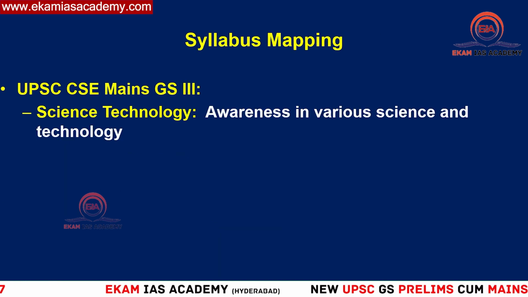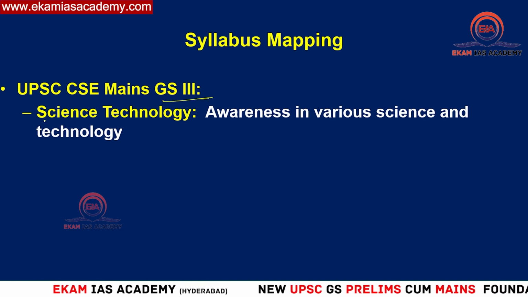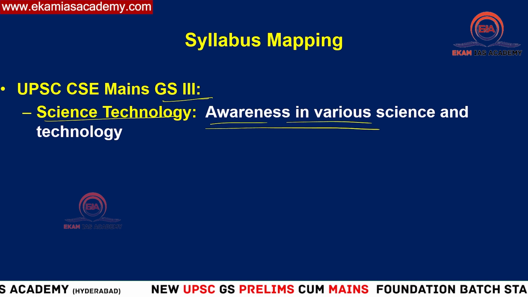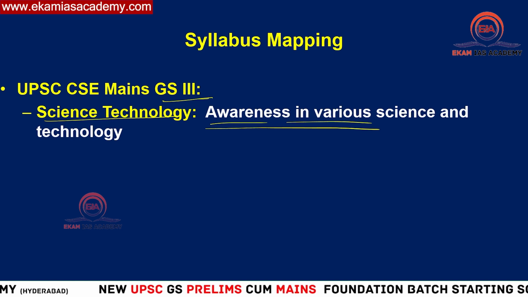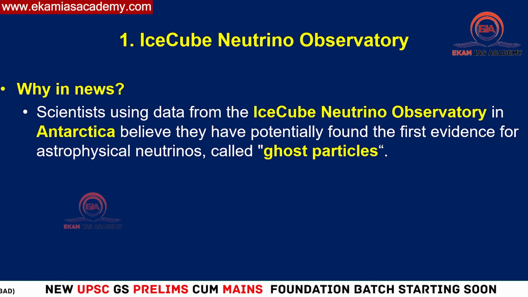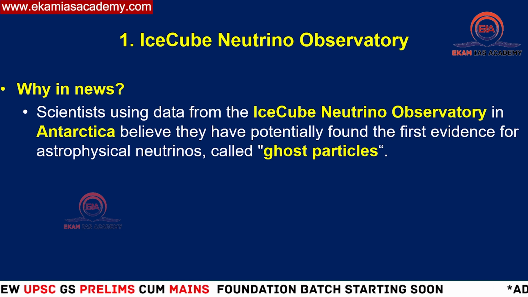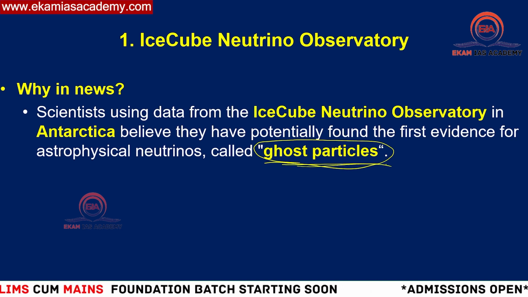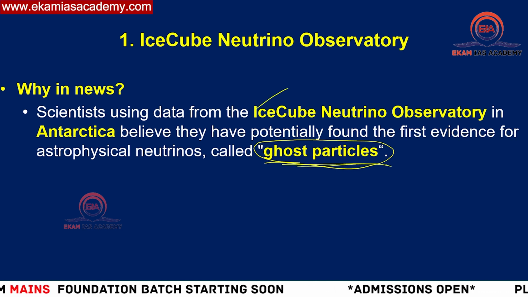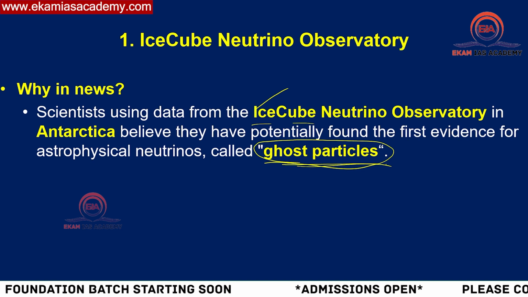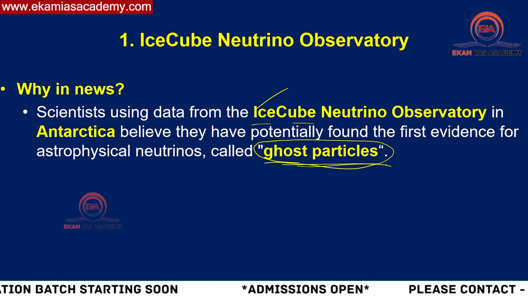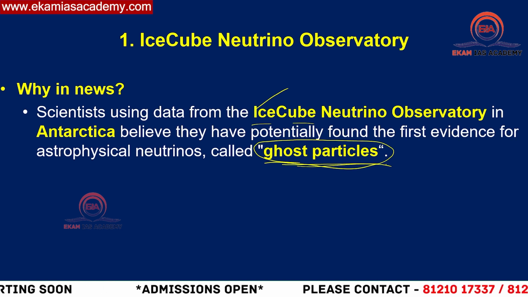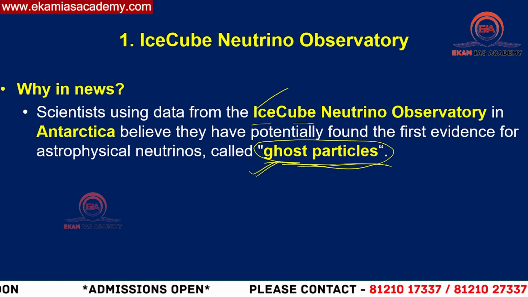These are going to be the points of discussion in today's video. Here you can see this forms part of GS Paper 3, Science and Technology section, especially under awareness in various science and technology fields. The first thing you need to know is that it is becoming a major achievement because, for the first time, the first evidence of ghost particles was identified by this IceCube Neutrino Observatory. This was not established only recently. We have had this same IceCube Neutrino Observatory based in Antarctica for long, but only in recent times have they found the evidence of ghost particles.